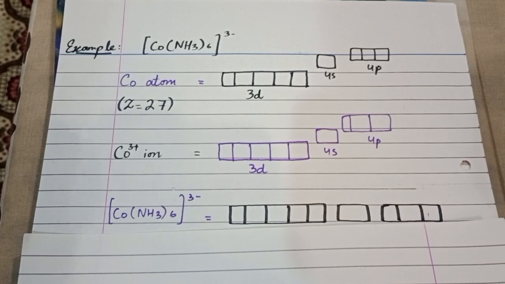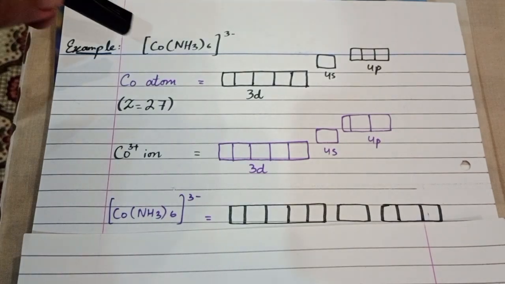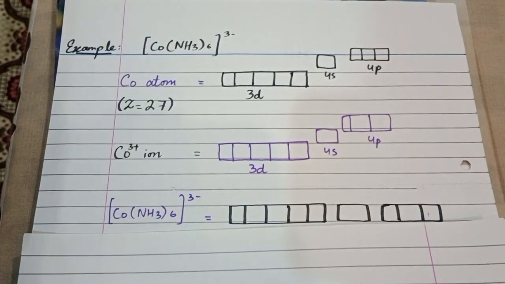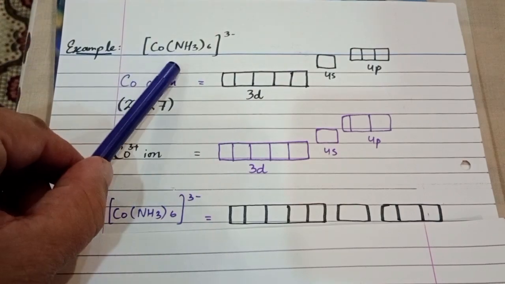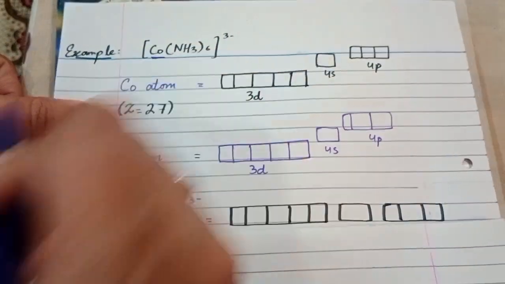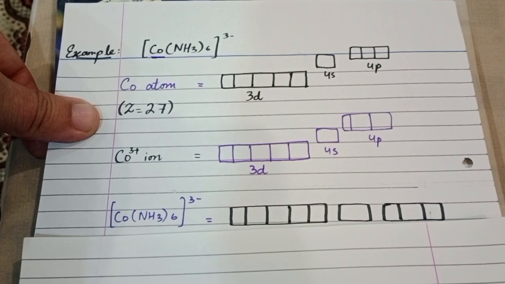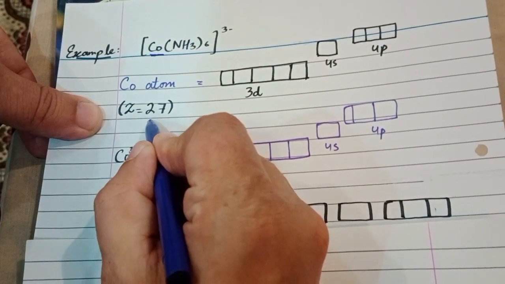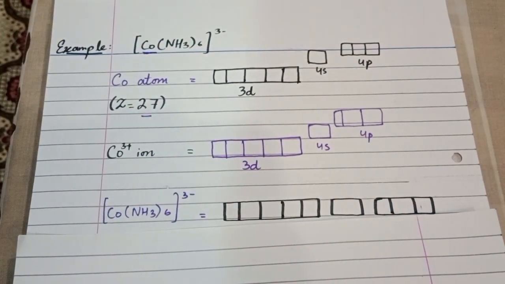Now we will discuss an example using VBT to explain coordination compound bonding. For example, we have the complex cobalt hexaammine, Co(NH3)6. You can see in this complex the central metal ion is cobalt, Co, and you know cobalt's atomic number is 27. In the cobalt atom the atomic number is 27, so the 3d contains 7 electrons. It means it is a 3d7 configuration.